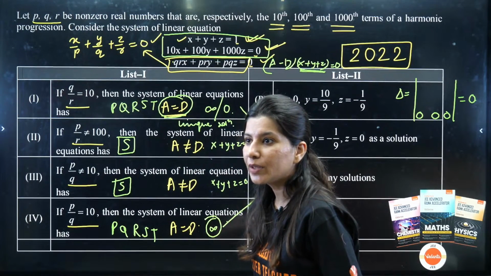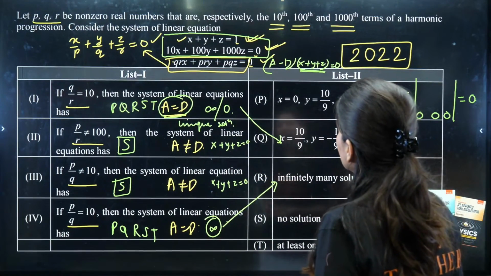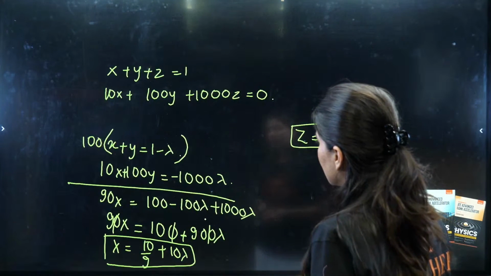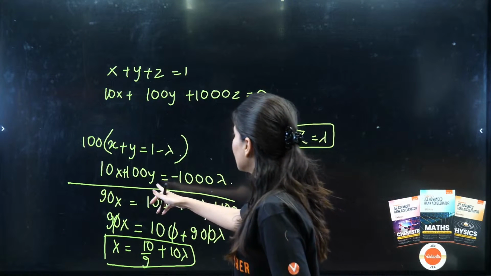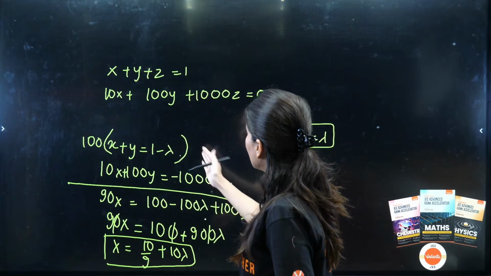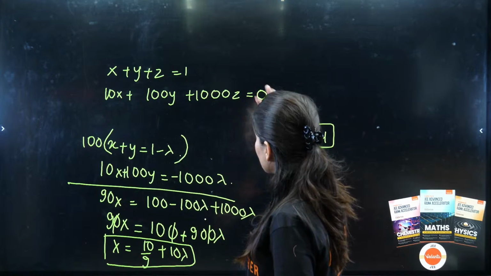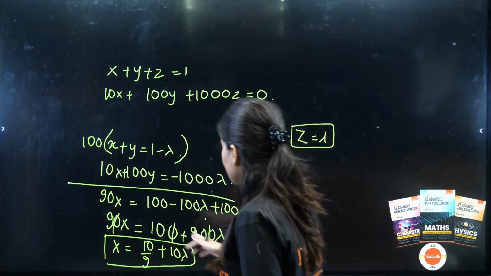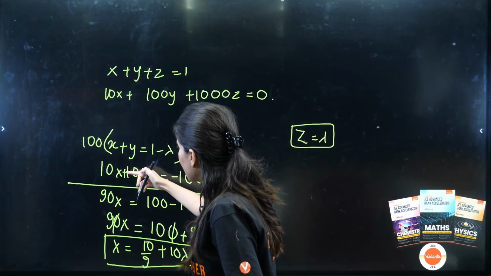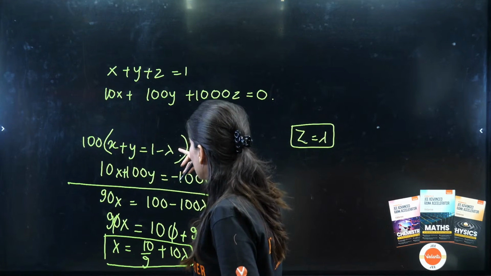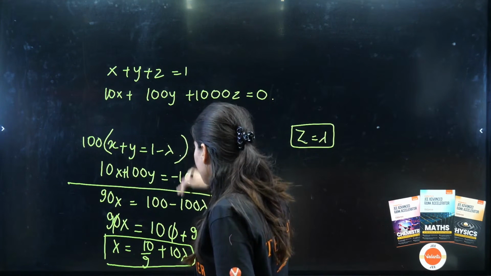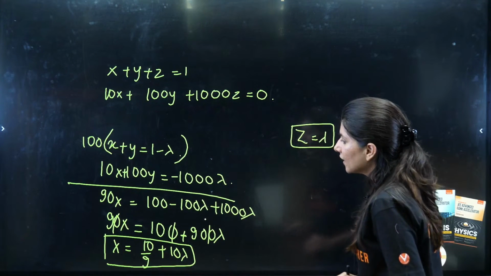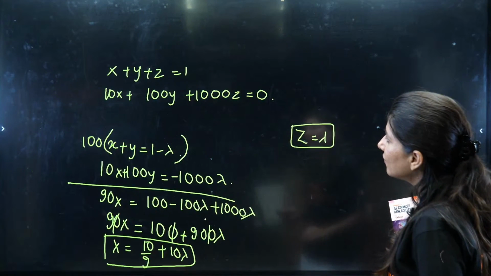There is a minus in two equations. Is there a minus? No, no, no. Which second equation? There is a plus, and it became minus when moved there, and x plus y is equal to 1 minus lambda. That is correct. And what we are doing is subtracting. So 100x minus 10x, so 90x. This gives 100 minus 100 lambda minus minus 1000. Correct, so this is plus. Absolutely correct.